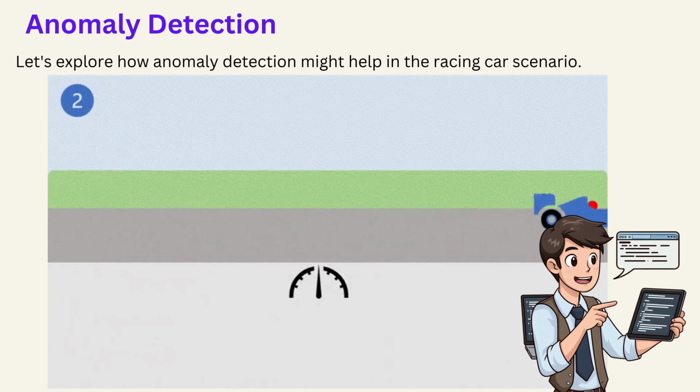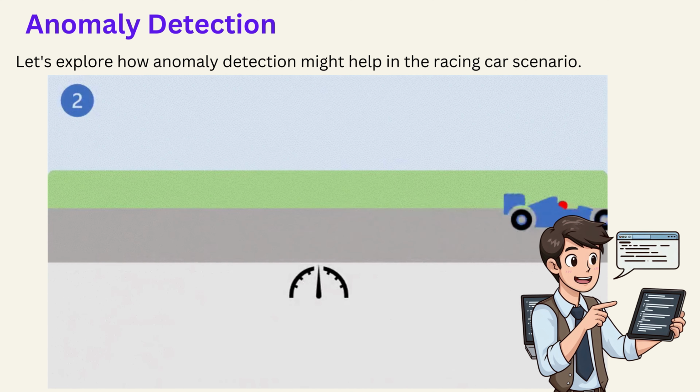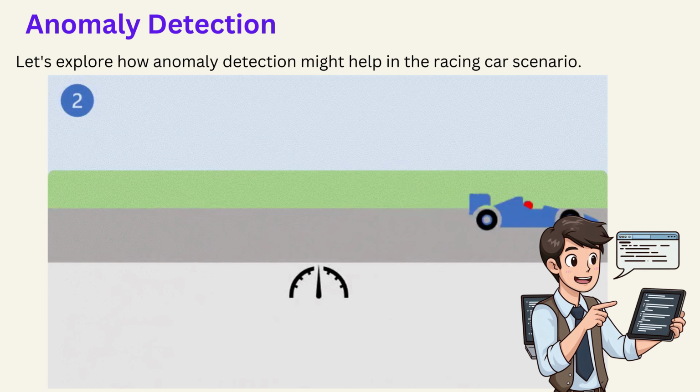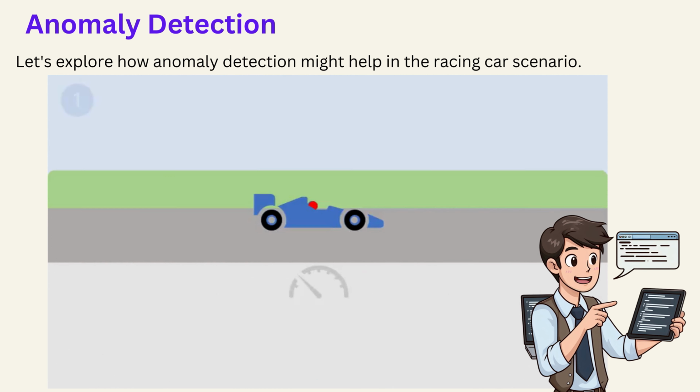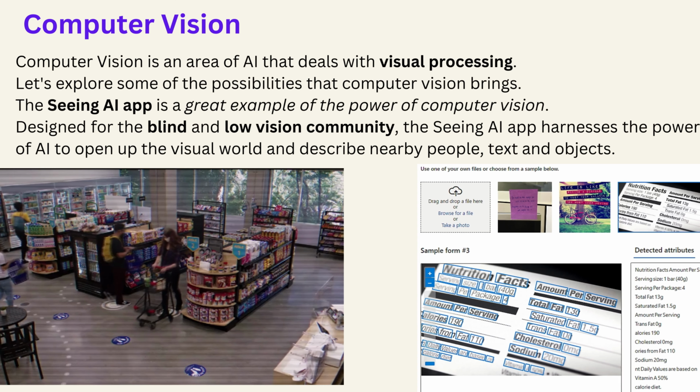Sensors in the car collect telemetry such as engine revolutions, brake temperature, and so on. An anomaly detection model is trained to understand expected fluctuations in the telemetry measurements over time. If a measurement occurs outside of the normal expected range, the model reports an anomaly that can be used to alert the race engineer to call the driver in for a pit stop to fix the issue before it forces retirement from the race. Anomaly detection in Microsoft Azure. In Microsoft Azure, the Anomaly Detector service provides an application programming interface (API) that developers can use to create anomaly detection solutions.